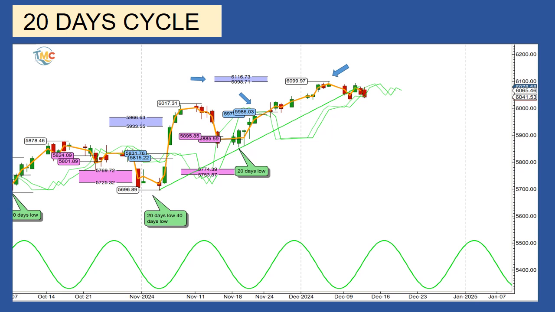The November 19th low at 5,855 was the last 20-day low. The next one was expected on December 7th. The S&P 500 made a low on December 10th at 6,029, just 3 days later than expected. This 20-day cycle is 21 days long. The 20-day cycle length according to the Hurst nominal model is 18 days.